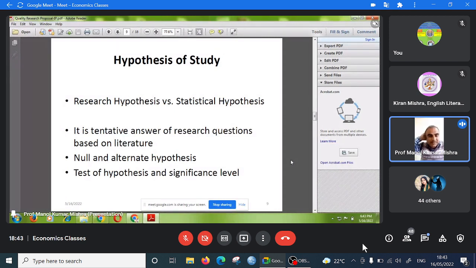While writing the null hypothesis, suppose you are making a hypothesis concerning regression functions, the impact of an independent variable on a dependent variable. You can write that there is no significant impact of the independent variable on the dependent variable. Suppose the dependent variable is quantity demanded and the independent variable is price. Then you can write there is no significant impact of price on quantity demanded.